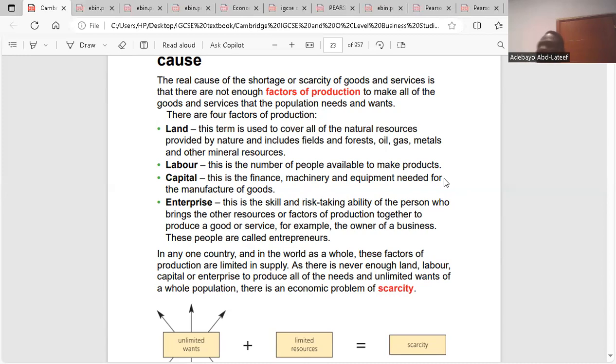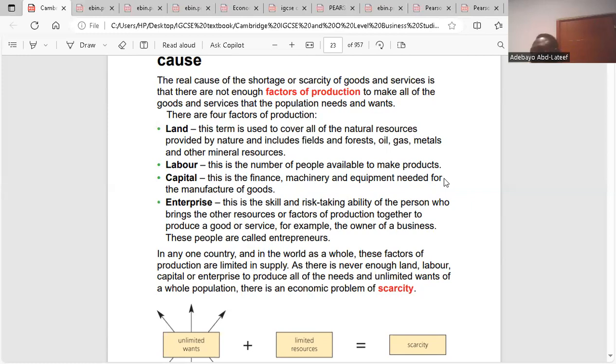Then labor, which is the physical effort of people that want to work, people that work. They are not always available. So the workers you engage, you have to pay them, because they are not going to be there for free, because labor is scarce. The third is capital: money invested into the business, equipment used in the business, machines used in the business. All these things increase production of goods and services.